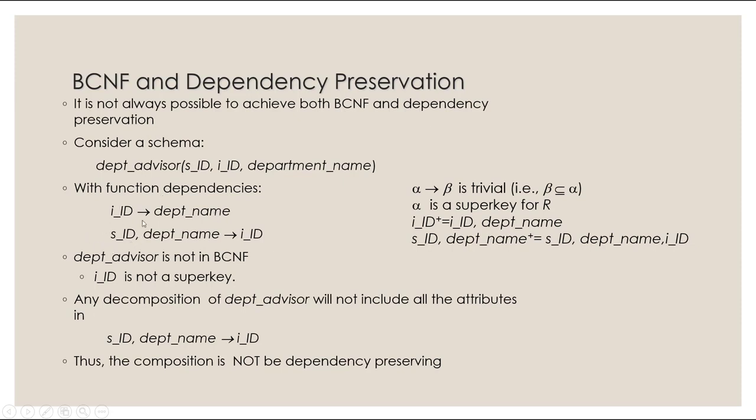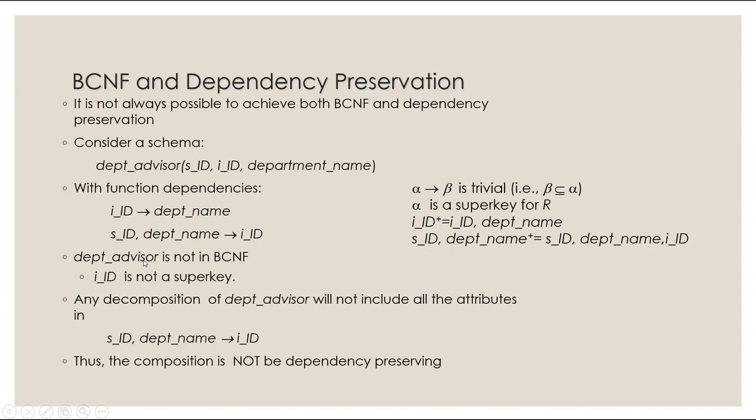Here's another one. If you know the student's ID and the department they belong to, there's only going to be one instructor assigned to this particular student, and not more than one. Okay, so these will be our dependencies. So we want to check to see if this is dependency preserving. It may not always be.